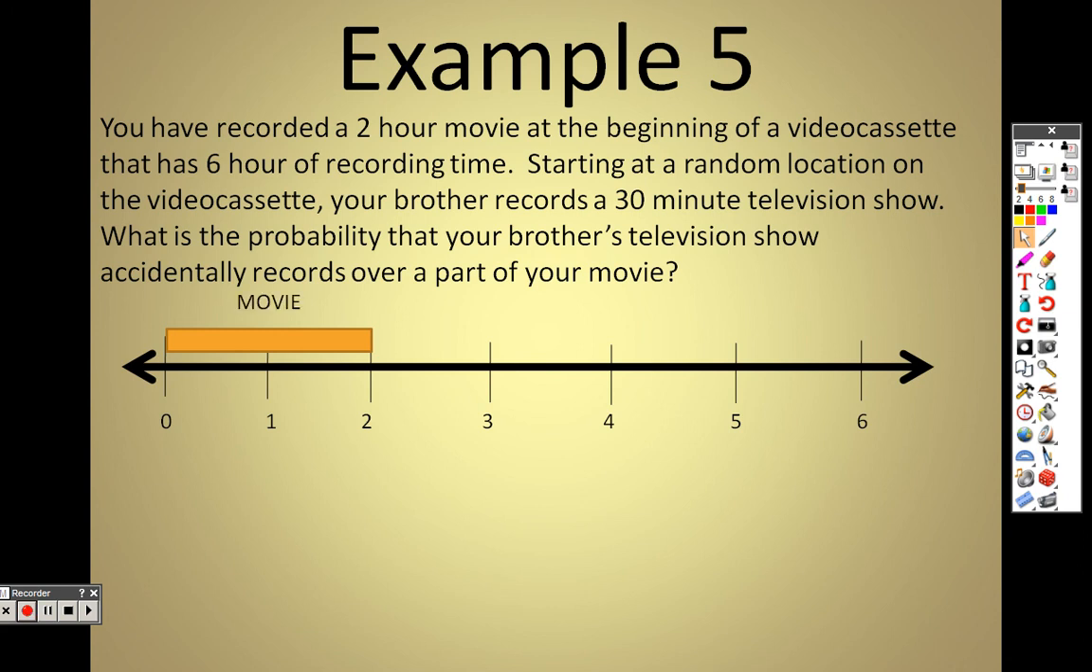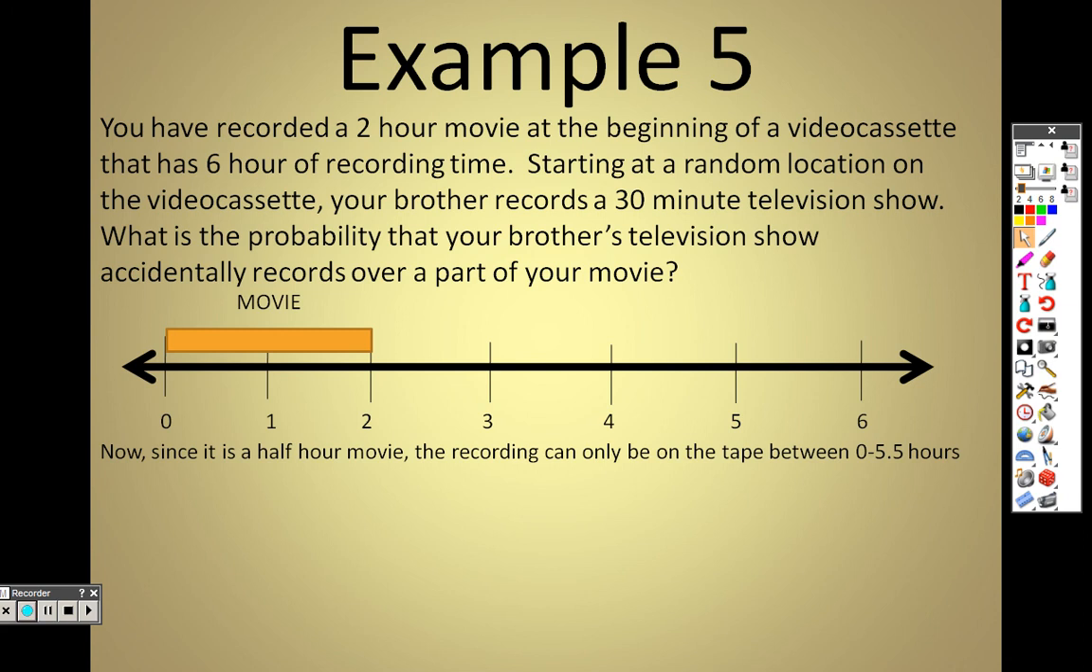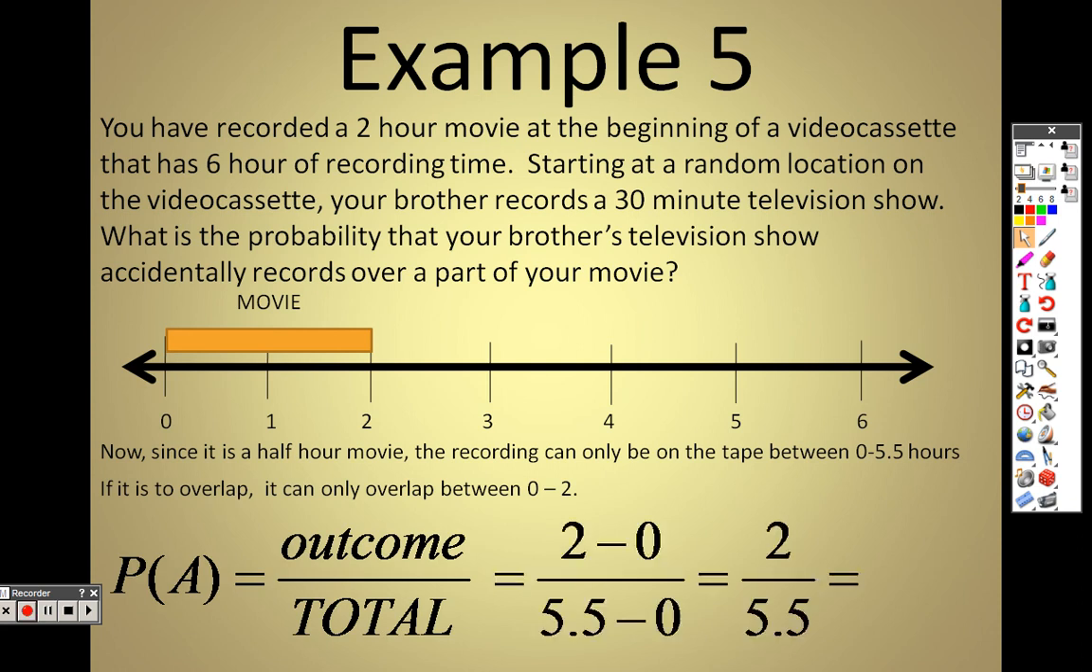Well, you just put in the tape and you recorded your movie, so your movie went from 0 to 2. There's your 2 hours of recording. So think about it like this. Since his show is a half hour long, the recording can only be taped between 0 and 5.5 hours, because if he taped it with only 15 minutes left, the tape would stop, he wouldn't get his whole show in. So he can only actually record his video between 0 and 5.5. And your video, where it would have a chance of overlapping, is only in between 0 and 2. So basically we subtract: 2 minus 0 is 2 over 5.5, and we end up with 36.4%.